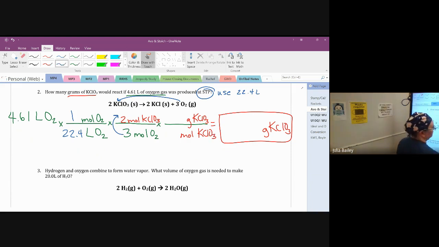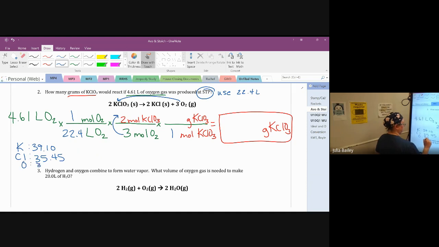This is going to be 1 mole and your number of grams from the periodic table. So for K, that's 39.10. For chlorine, that's 35.45. And for oxygen, there are 3 of them. Each one is 16. So you're going to have to add that up. That's 122.55 grams going in my fraction.